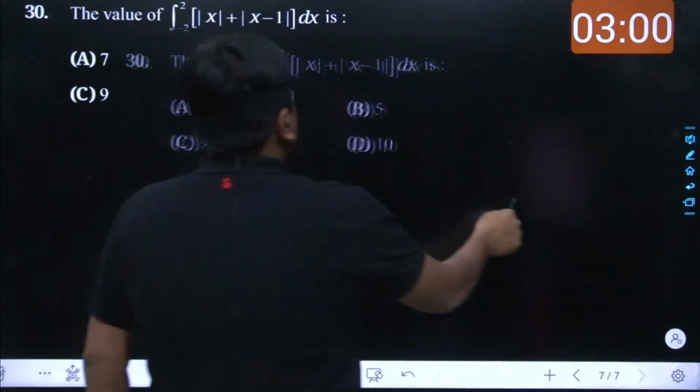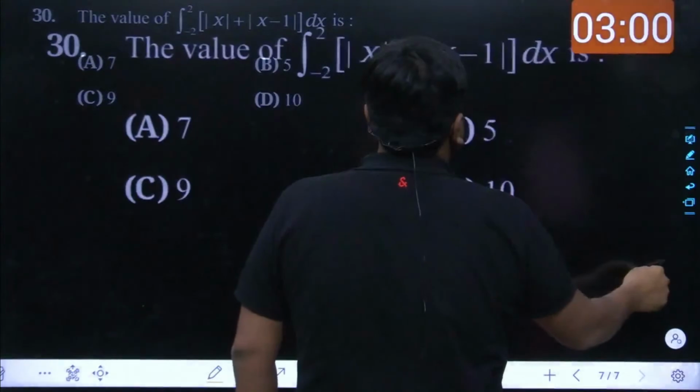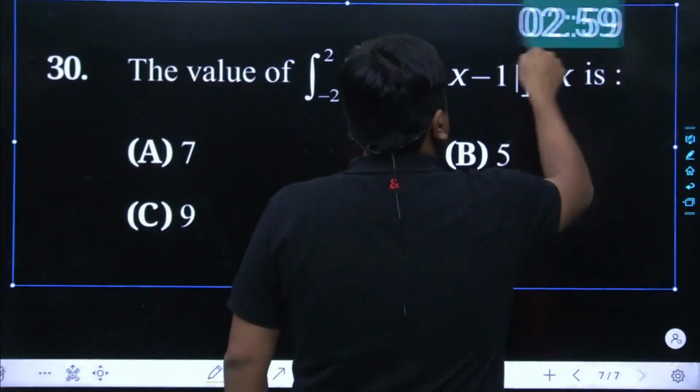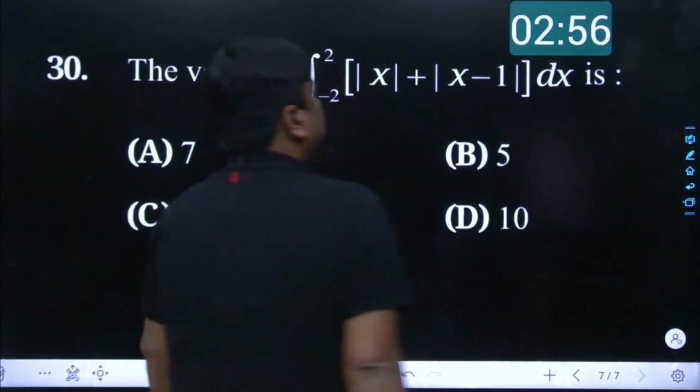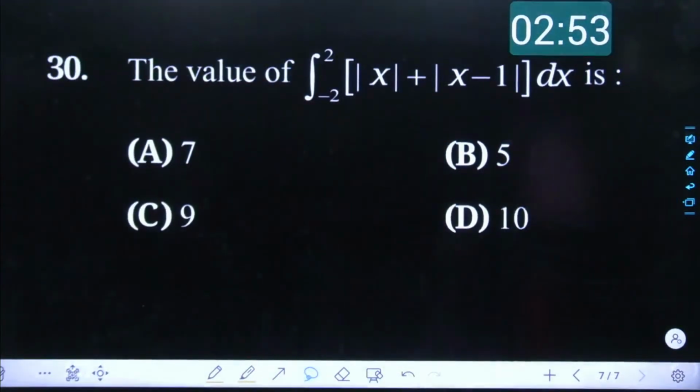I have brought this problem to the working board and we will try to smash this problem out over here. Read it carefully and tell me what would be the best answer for this given question. Again, 3 minutes time is allocated for this question. Tell me what must be the answer. I need the answer from each one of you.